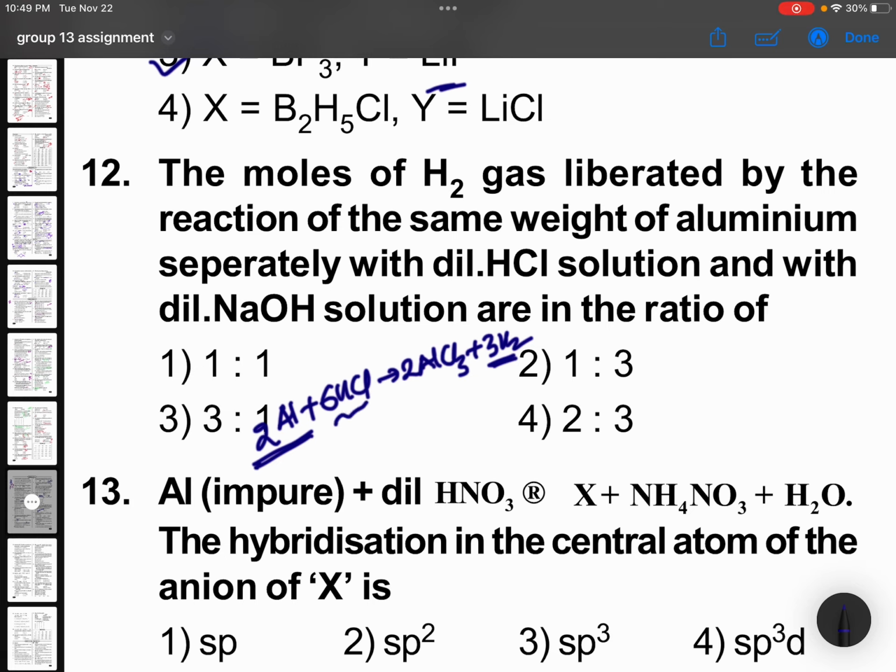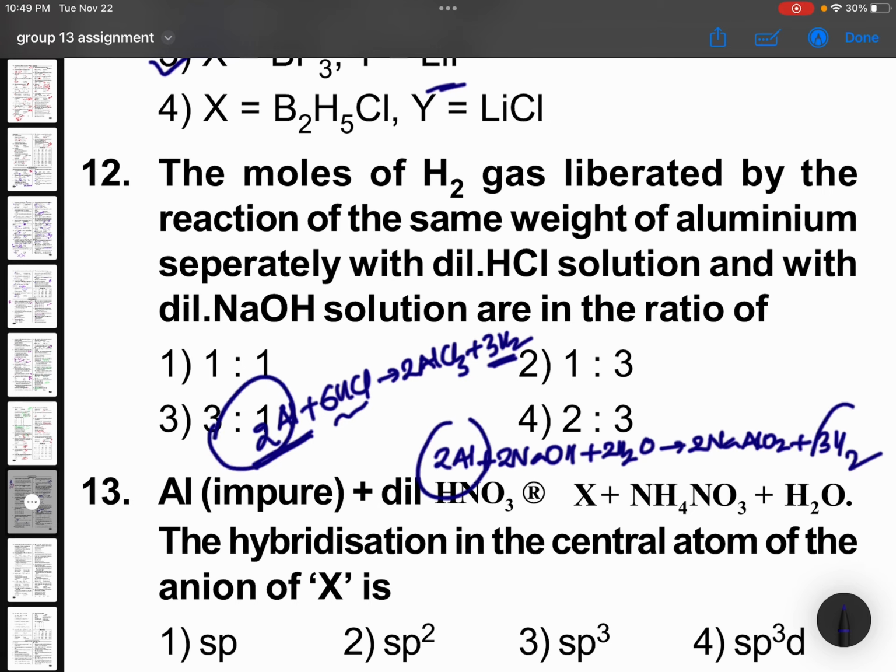Same 2 moles of aluminium with dilute sodium hydroxide forms 2NaAlO2 plus 3H2. What you need to notice here is 2 moles, 2 moles, 3H2, 3H2. So when 2 moles of hydrogen gas you are getting means 1 mole here, 1 mole here, these aluminiums must be in the same ratio. So it must be 1.